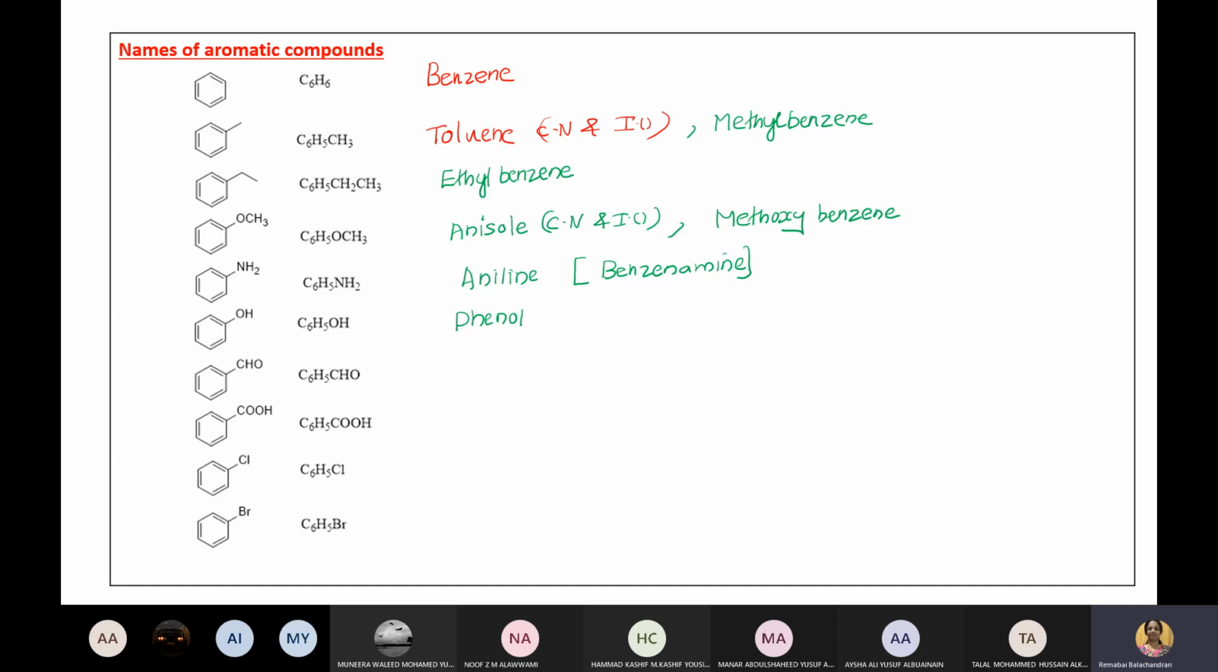Then CHO group is what group? Aldehyde. Yes, it's the aldehyde group. See, this is the one. So it is a benzene ring with an aldehyde. It's called benzaldehyde.